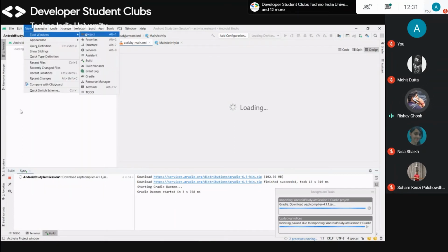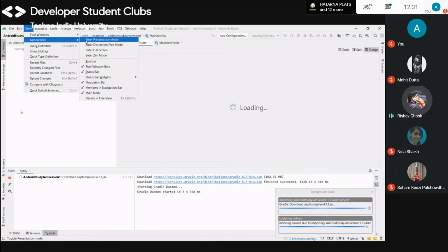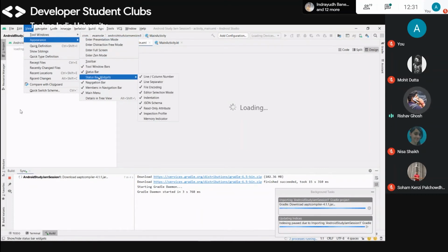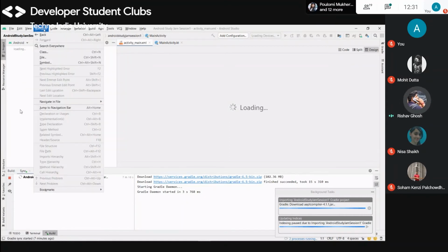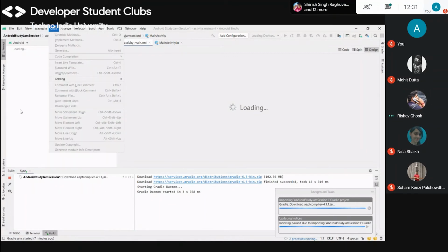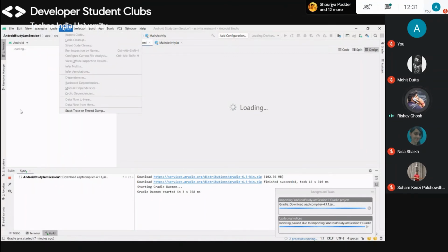And there are tool windows like project, assistant, build variants. You can change appearances, like the navigation bar, status bar, widgets. You can activate them as per your preference. And this is navigate files. You can navigate these files from here after Gradle is finished. You need to finish your Gradle first, or else you can't do anything. And this sometimes hampers the coding, like your Gradle will not be compiled.